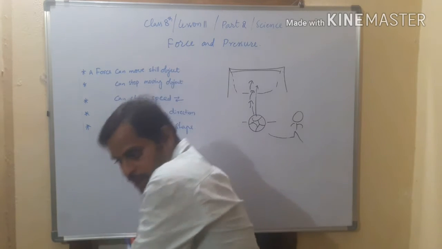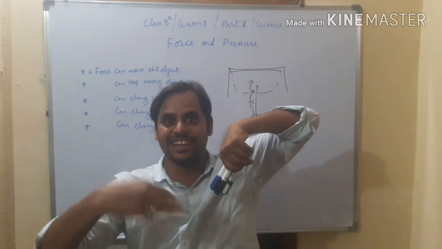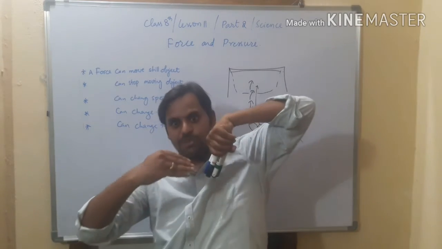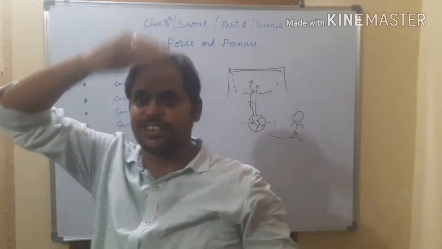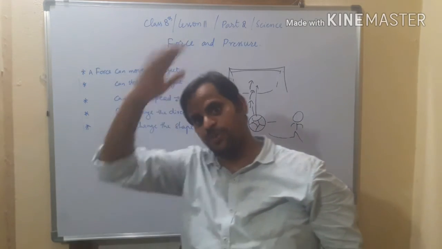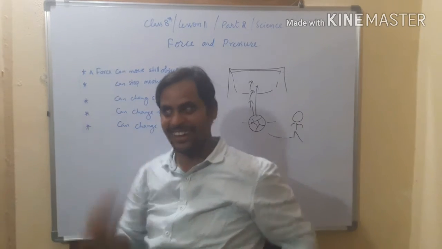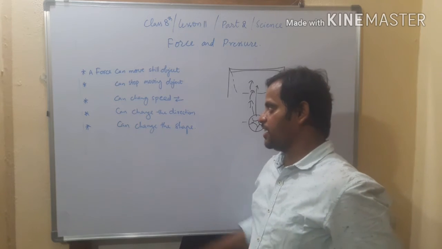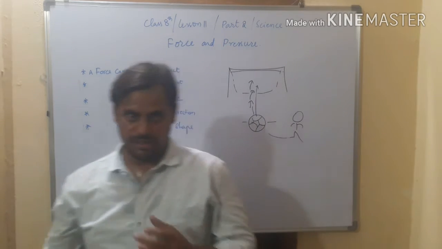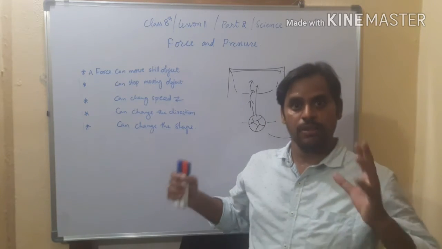But when he hits a shot, then what happens? The ball changes the direction. Actually it is coming towards the batsman. Whenever he hits, it is going to change the direction. It goes towards the bowler. Maybe 4 or 6 or catch out. Sorry. Right? So whatever it may be, the direction can be changed. The moving object's direction can be changed by applying force.